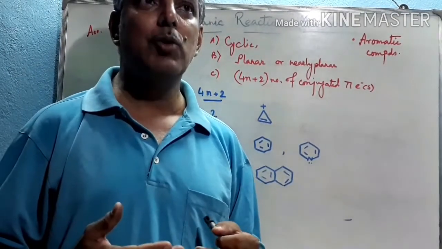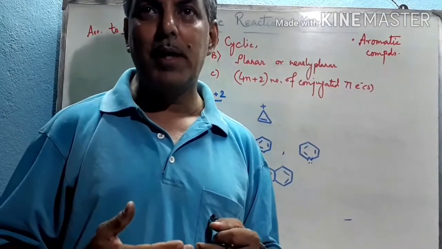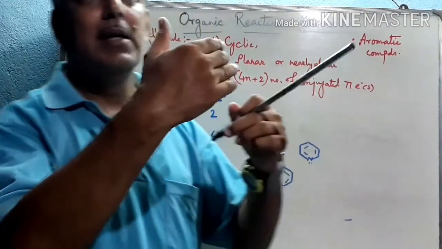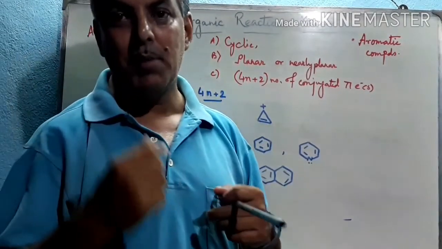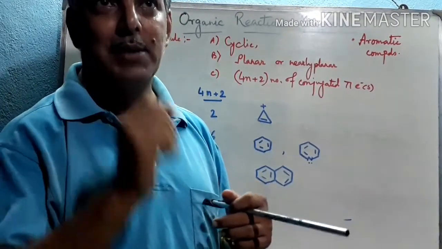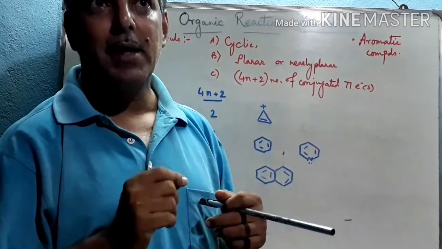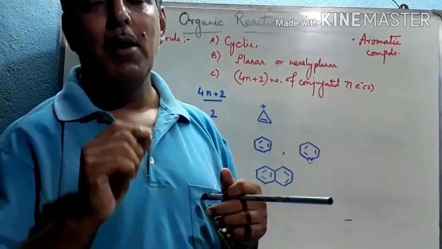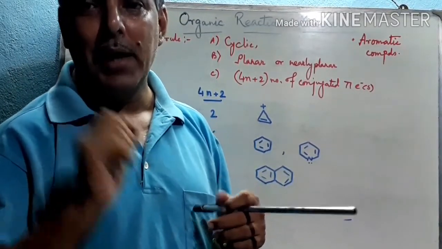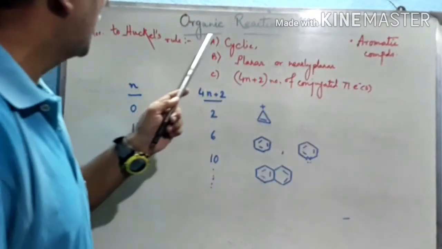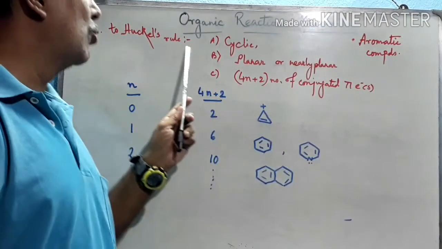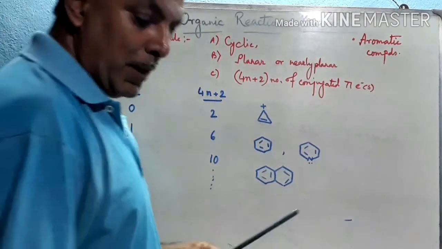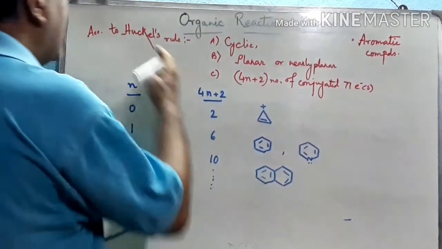a rule actually. Those compounds are aromatic which conform with three different points. Number one, they must be cyclic. Number two, they are planar, either planar or nearly planar. And number three, they have 4n plus 2 number of pi electrons. See these 3 points, this is Huckel's rule. According to Huckel's rule, those compounds are aromatic in nature